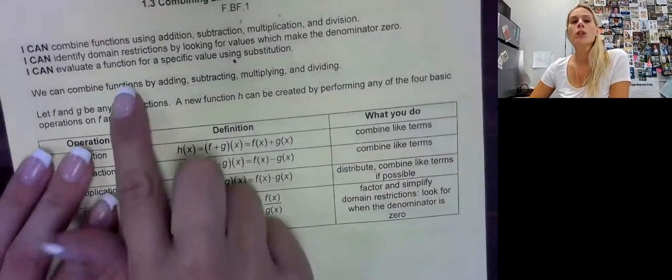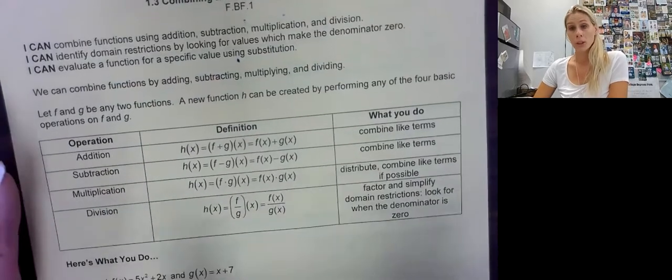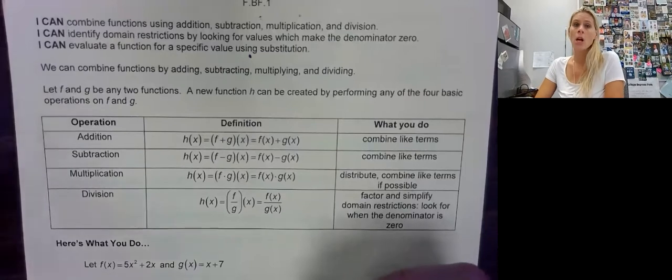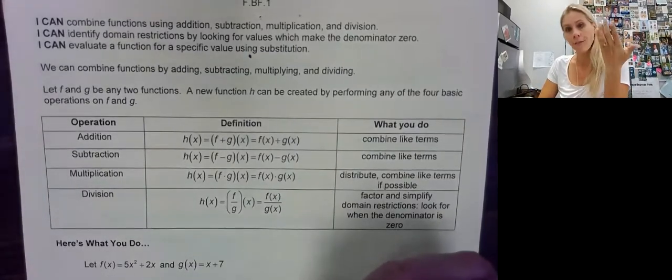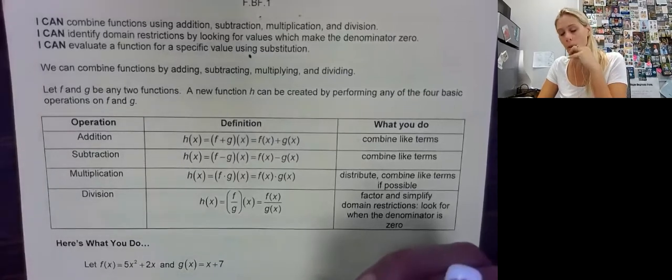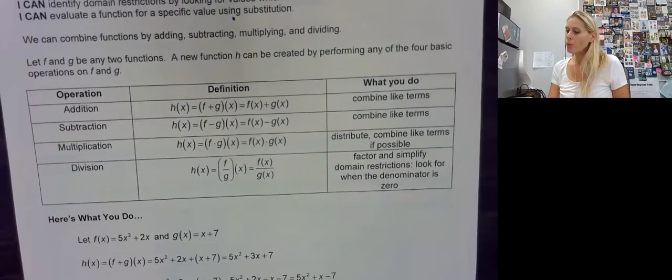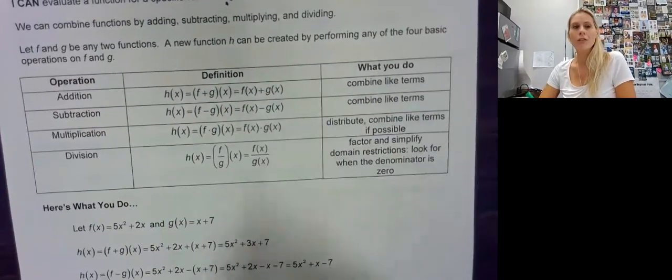And plus we're going to evaluate a function using a specific substitution. In the past, we have focused on just a number, right, f of 5, and then evaluating that way. So we're going to do a little bit of a combination of new and old stuff. Okay, so we have a little cheat sheet almost that you can refer back to.